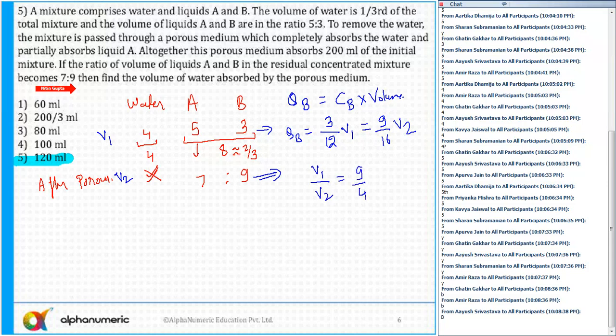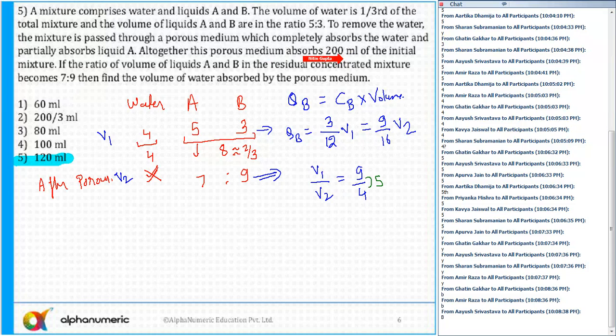Now, if you look at here, what is the difference in the ratio? Please tell me. The difference in the ratio is 5. But we know how many liters have been absorbed? 200. So V2 is equal to V1 minus 200. You can solve it in this way, or I simply use ratio and proportion here. So the difference between these two is 5. We know that the difference is 200.